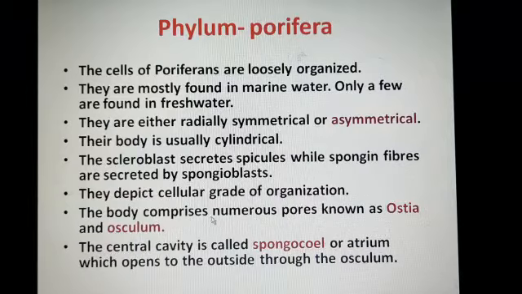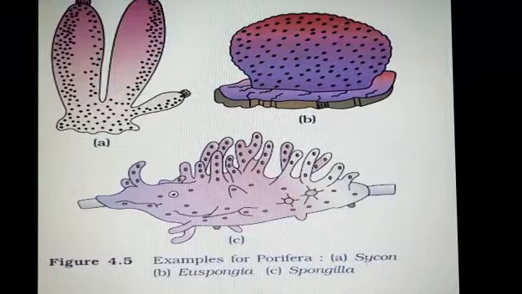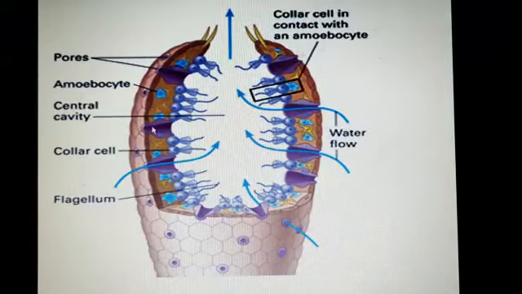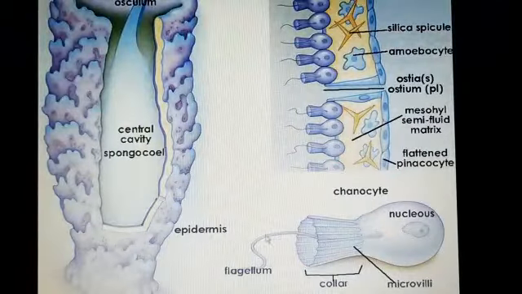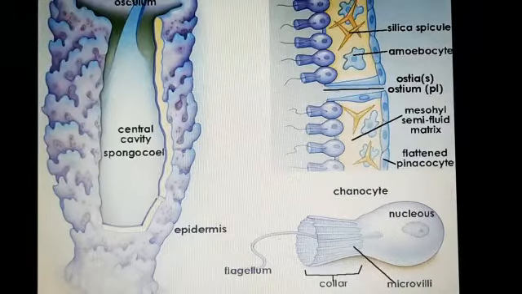The body comprises numerous pores known as ostia and osculum. Student, in this figure you see so many pores present in their body, and these pores are called ostia. With the help of the ostia, water enters inside into a central cavity. This cavity is called spongocoel.